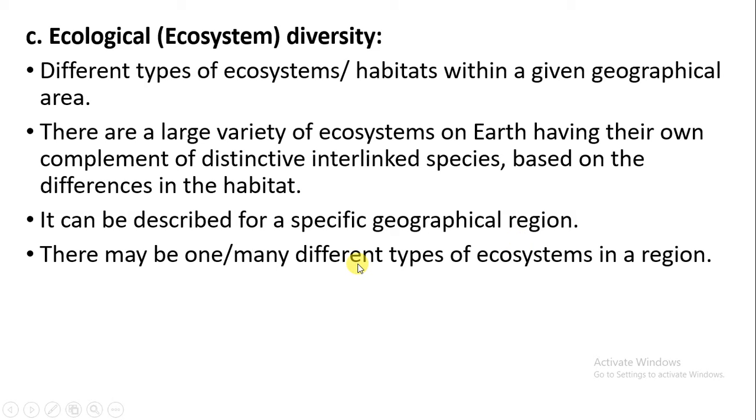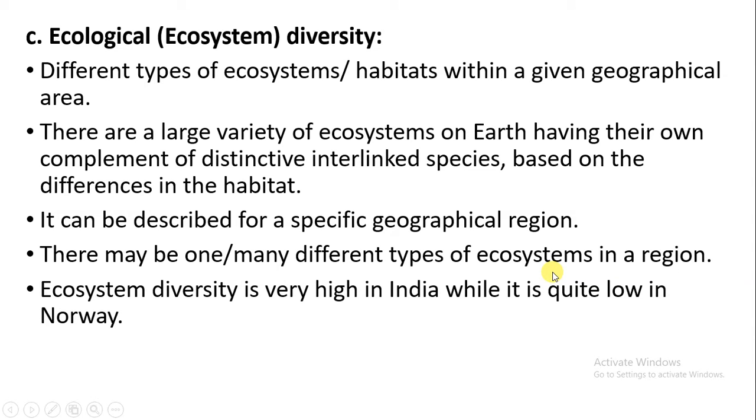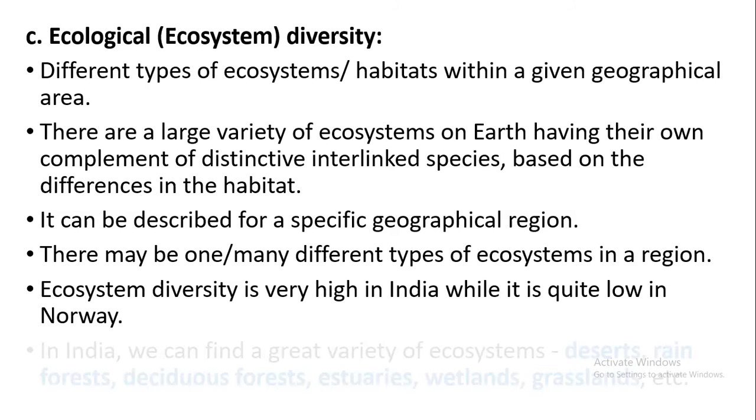So with a difference in the ecosystem, there is going to be a difference in the species diversity. Ecosystem diversity is high in India, because India is present in the tropical region and even the subtropical region. India is located in such a location that more sunlight is obtained, and because of more sunlight, huge diversity is present. And when we talk about Norway, it has less ecosystem diversity because it is towards the Arctic region. Because of less sunlight, the ecosystem diversity is less.